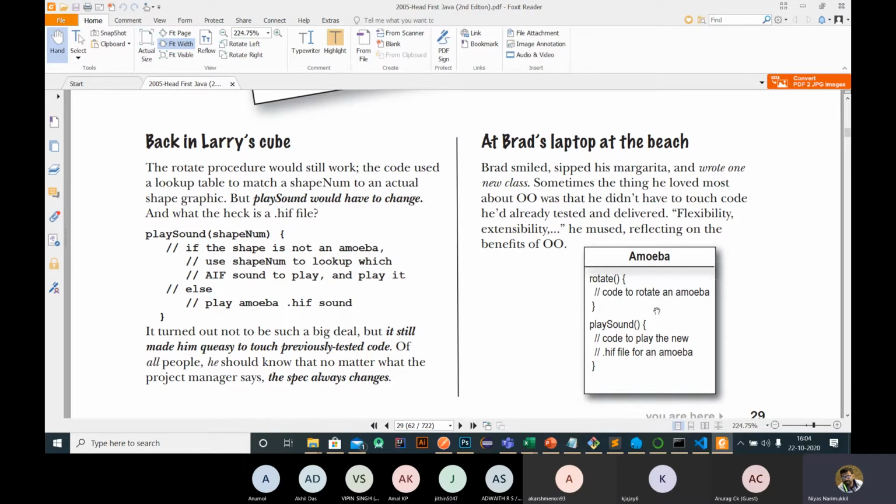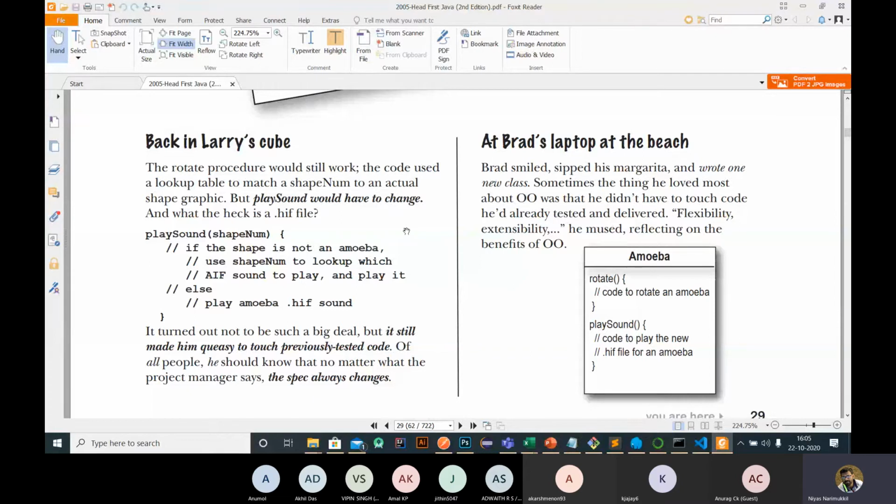But in the case of Larry, or a C programmer, they are updating the existing code itself. They need to check whether it's working for the previous cases also. Again, Larry wins the competition in time, because Larry only needs to add this kind of if condition here, but Brad needs to create a new class, so it will take some time. So if it's a matter of time, Larry wins again.